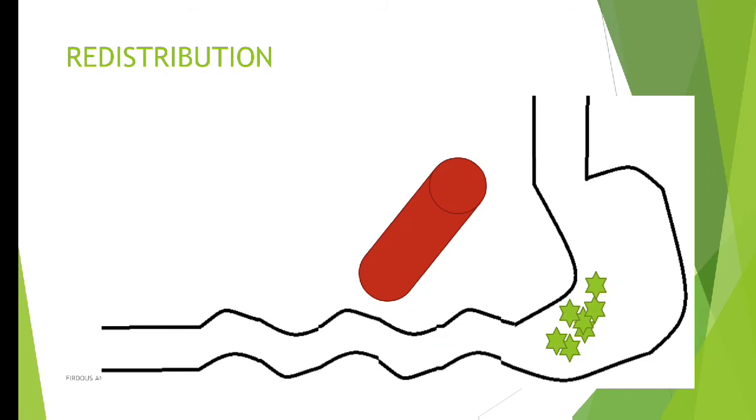Next we'll talk about redistribution. Okay, the next topic is redistribution. Till now we have discussed plasma protein binding. Second, we have discussed barriers. Now the third topic of distribution is redistribution. Now we know first absorption happens. Absorption means movement of drug from the site of administration into the blood circulation, and that is absorption. After absorption, distribution should occur.